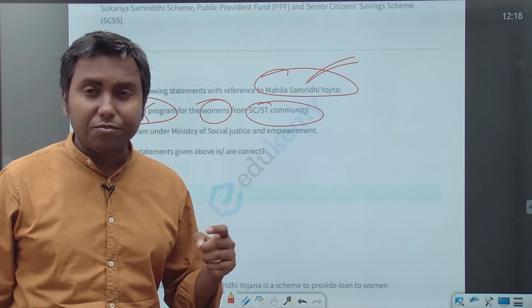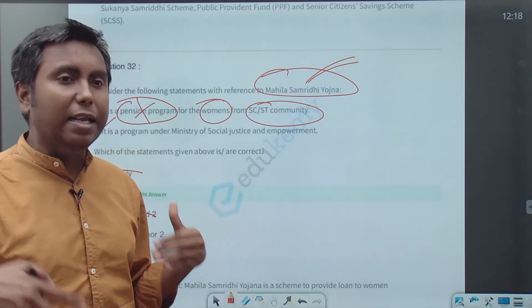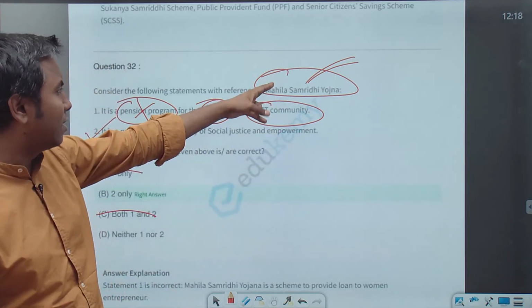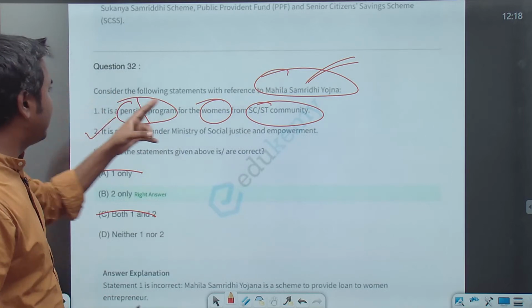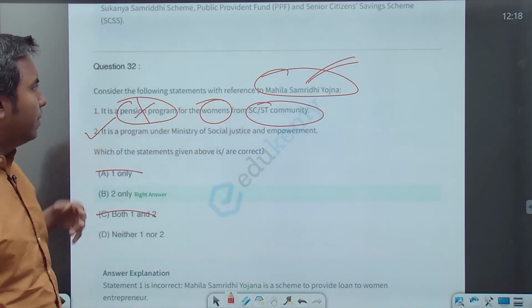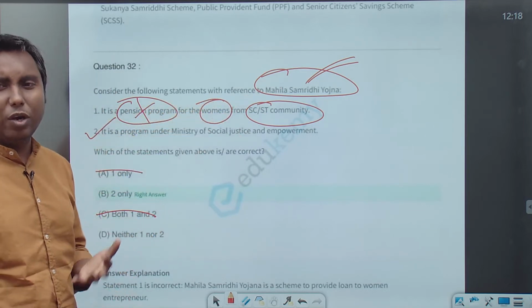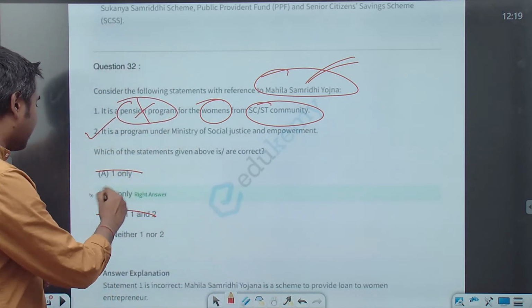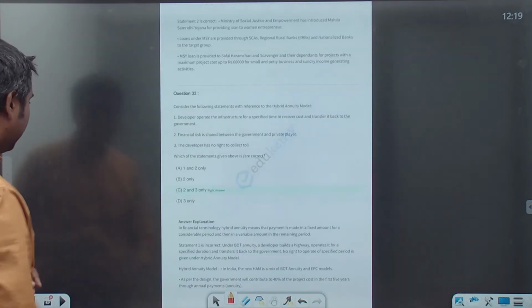Samriddhi means increasing your wealth. There is no direct correlation between the word Samriddhi and pension. So the answer is 2 only. This is correct.